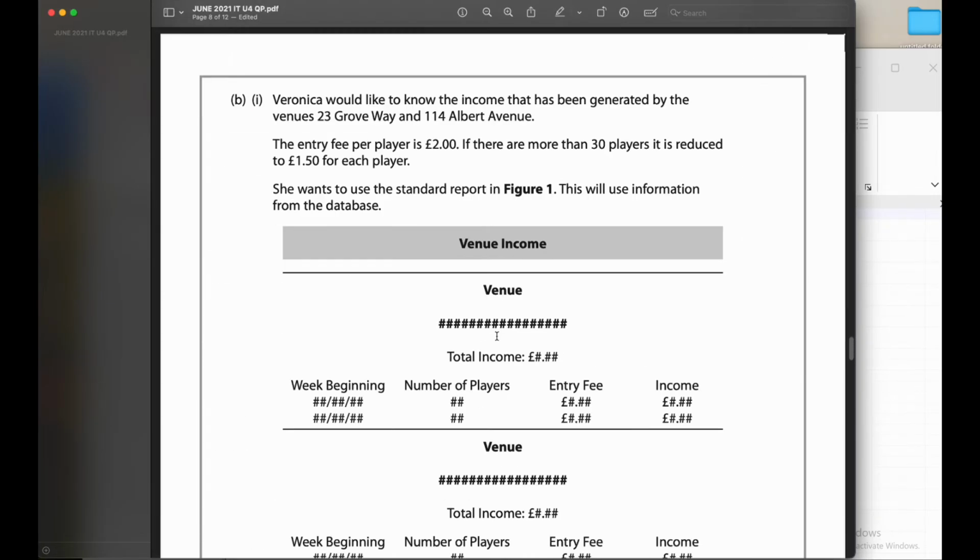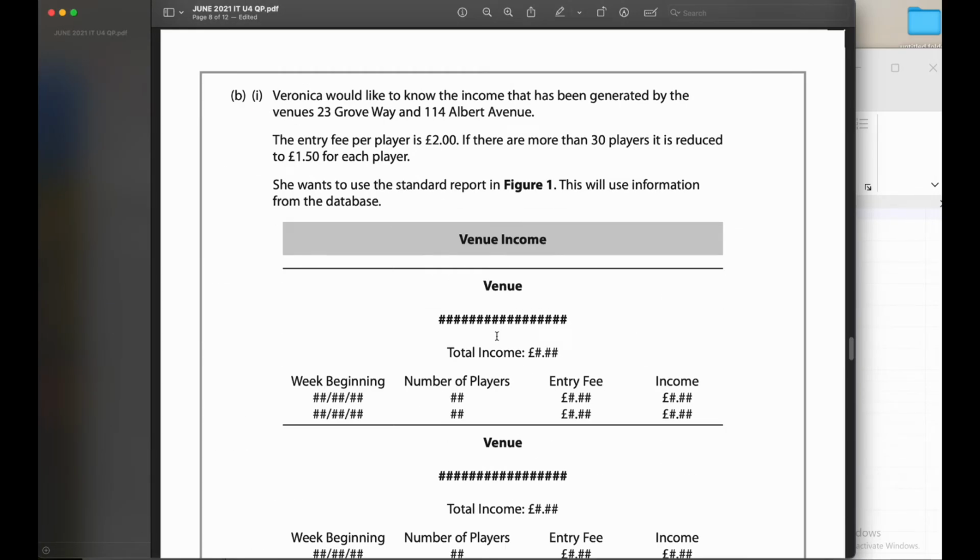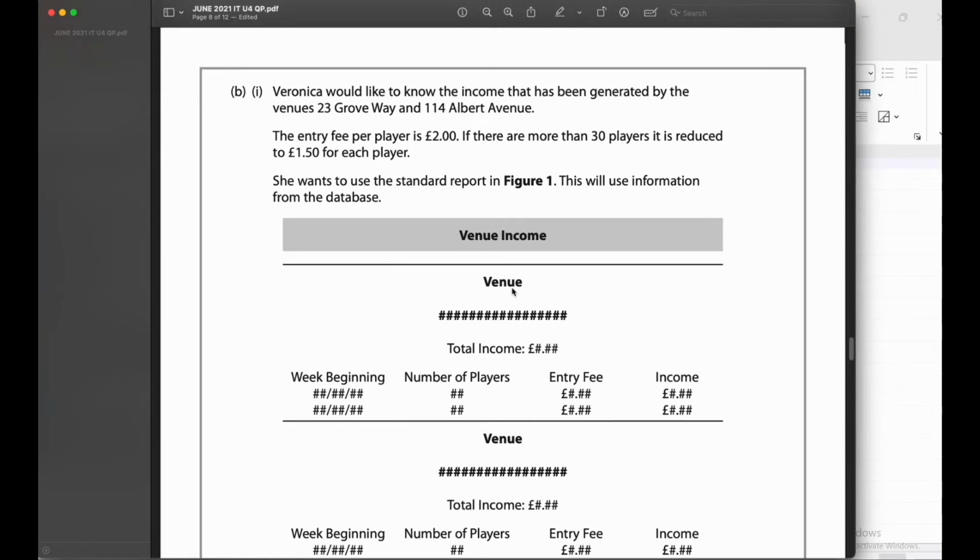Then we will go to question 2B1. B1 is Veronica would like to know the income that has been generated by the venue 23 Grove Way and 114 Albert Avenue. Okay, so what does it mean? She wanted to know how much income is generated based on these two addresses, right? Venue this and this are the two addresses.